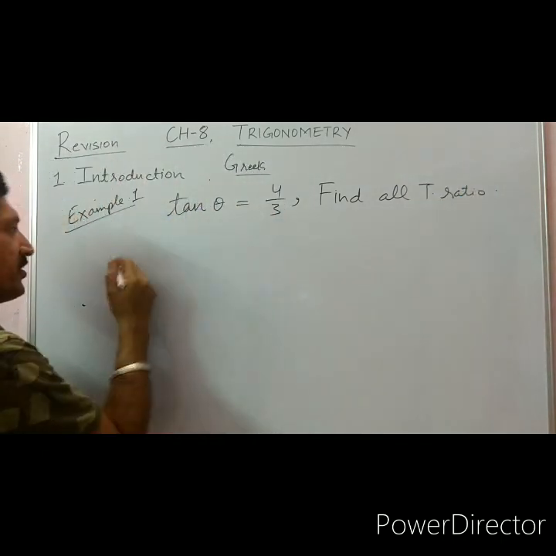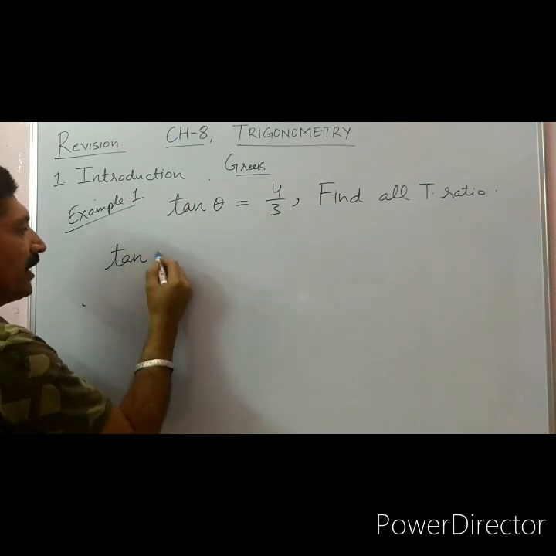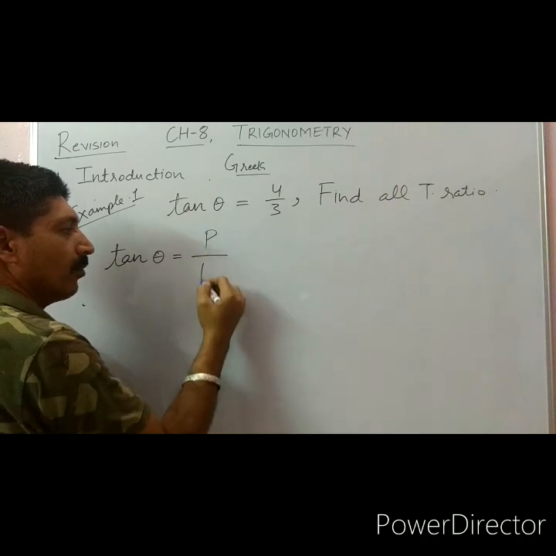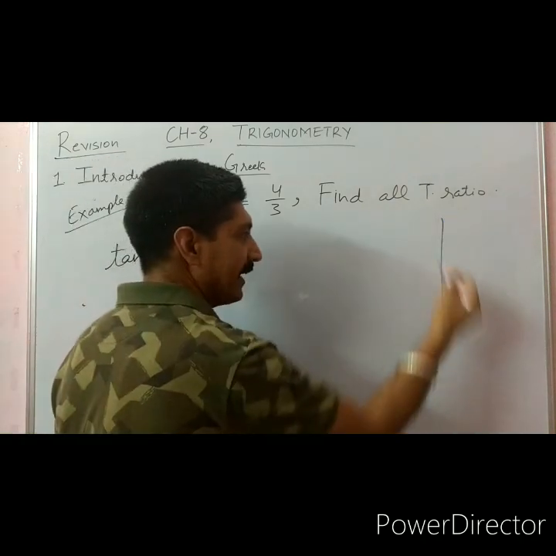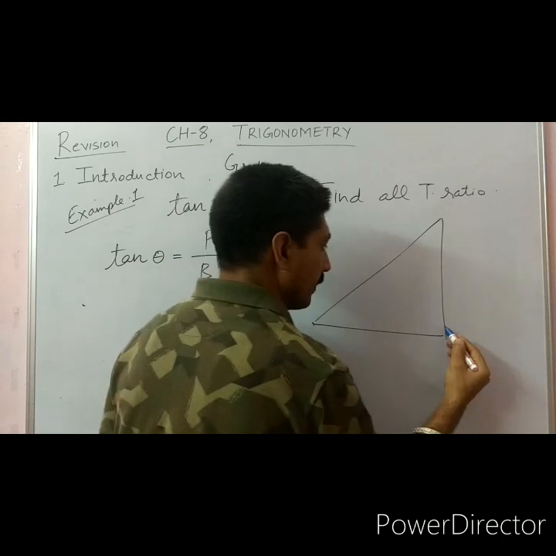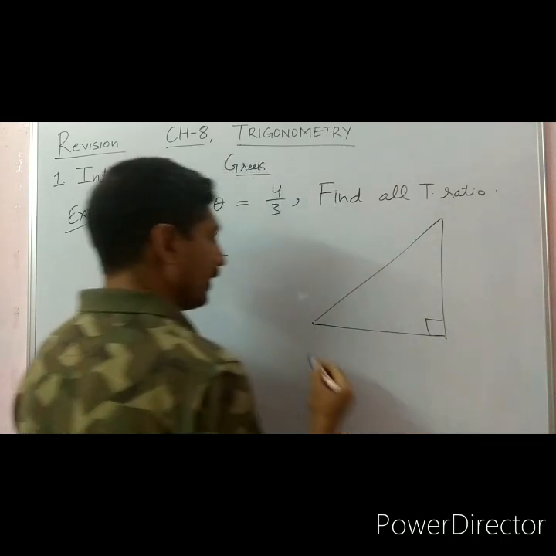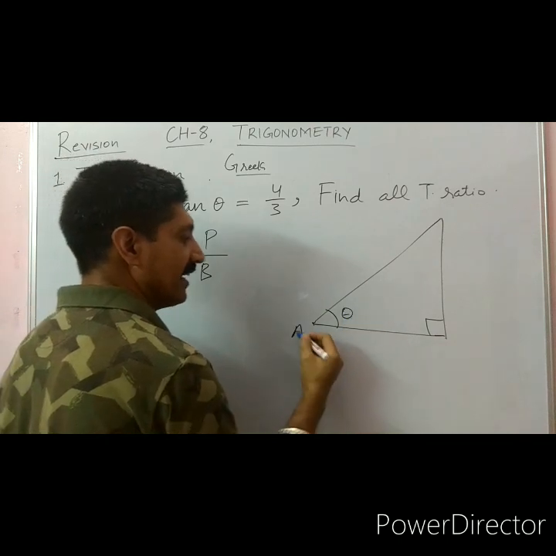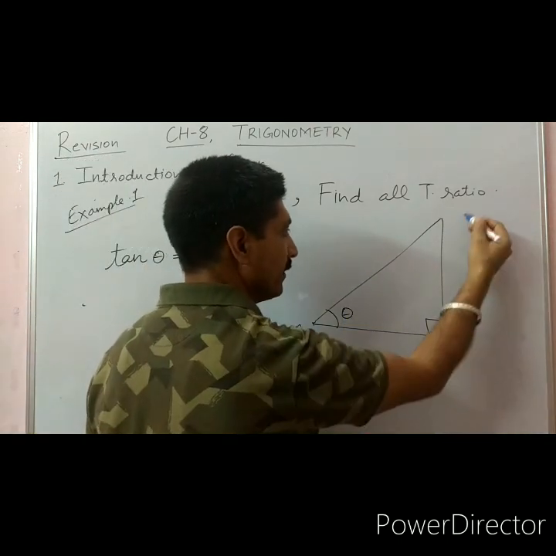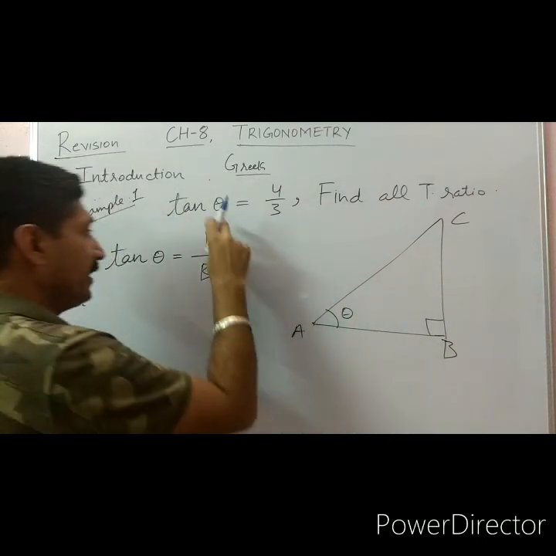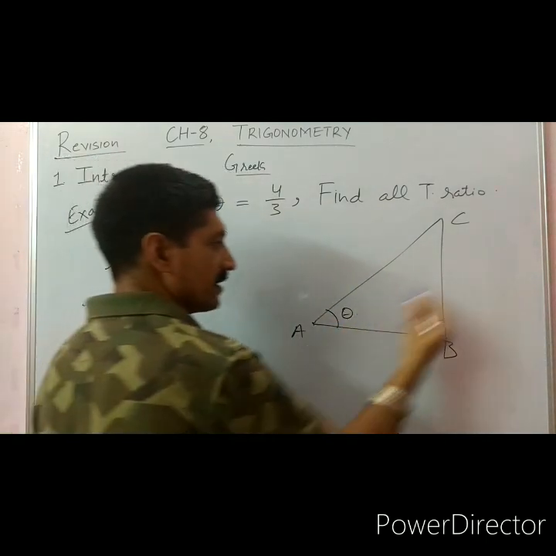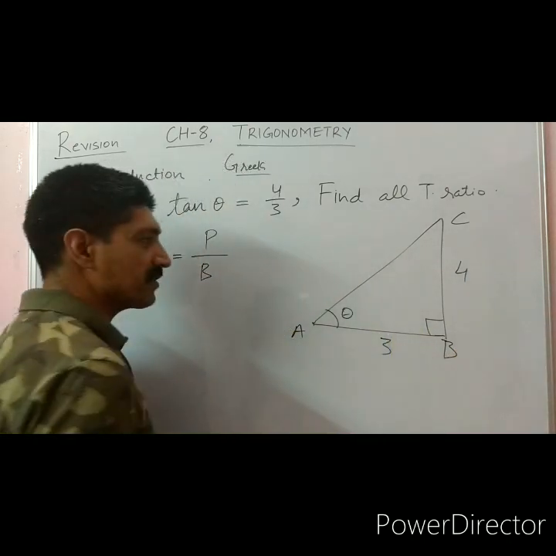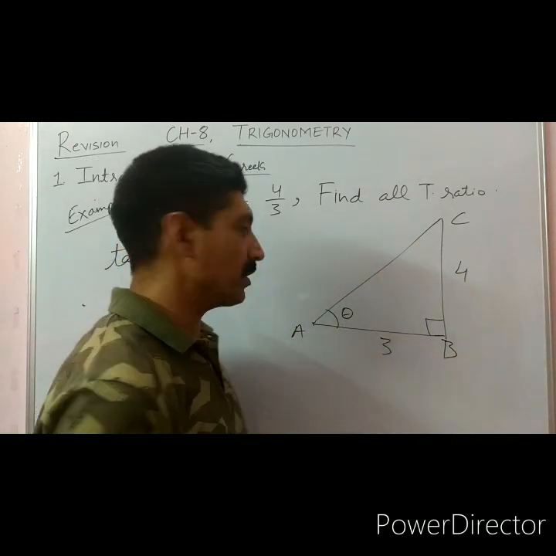So here tangent of theta is equal to, we know, perpendicular upon base. So if we have a right angle triangle, let this angle be theta here. Let's take ABC as the triangle. So perpendicular upon base. This is the perpendicular, that is 4. This is 3. First we will apply the Pythagoras theorem.